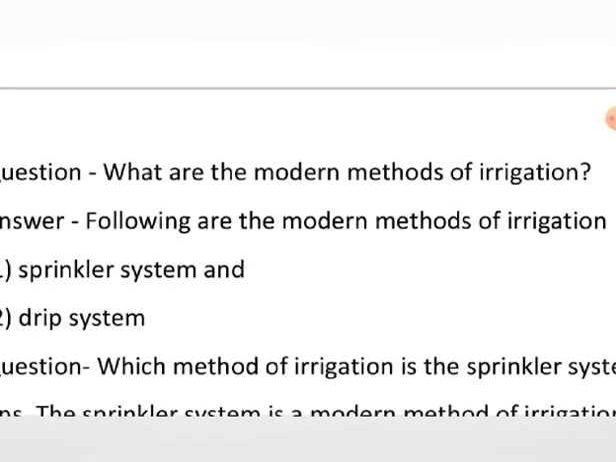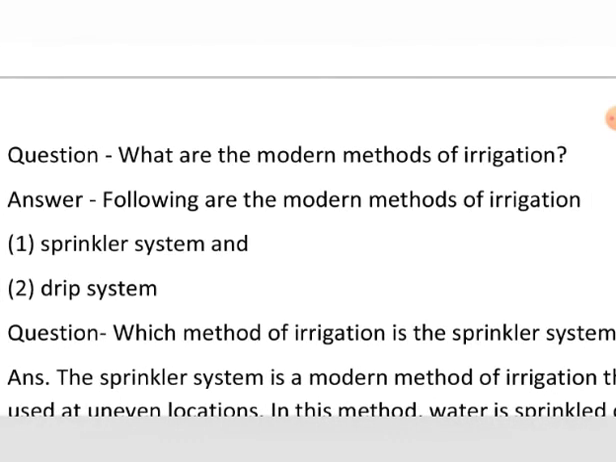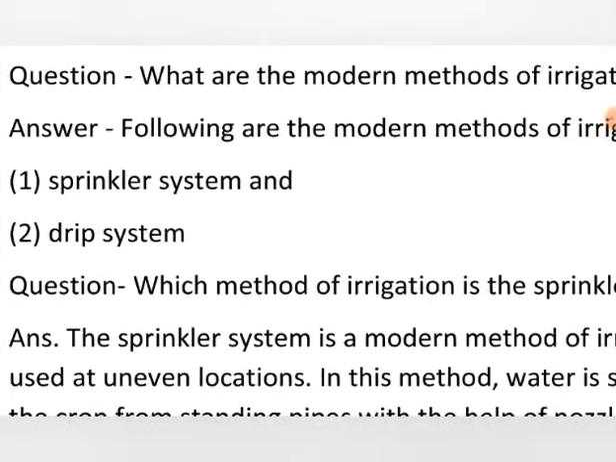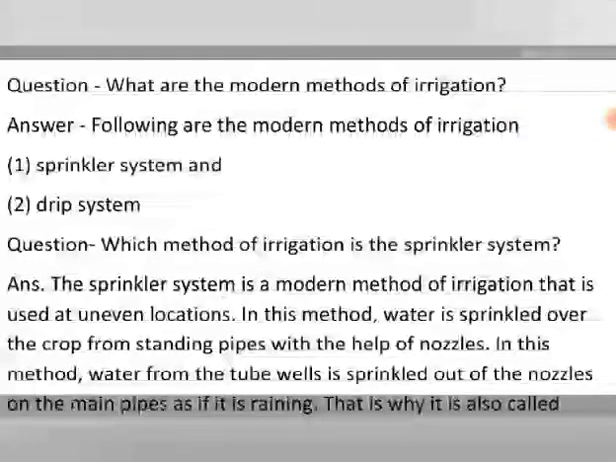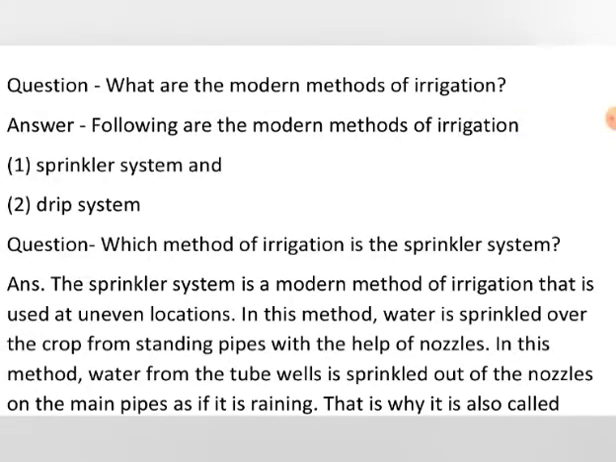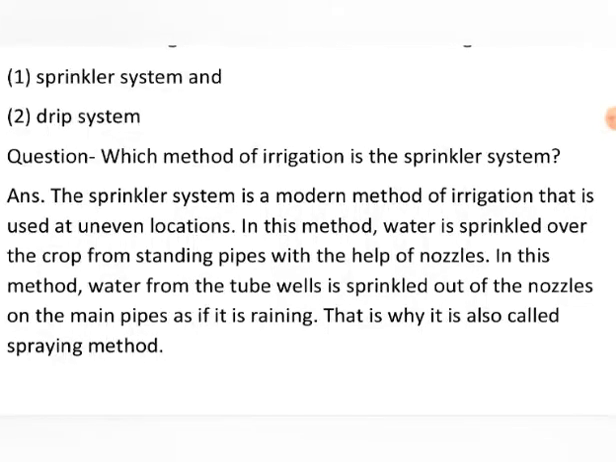These are called the modern methods of irrigation. There are two most famous modern methods of irrigation. The first is the sprinkler system and the other is the drip system. These are the two modern methods of irrigation. So let me discuss first the sprinkler system.